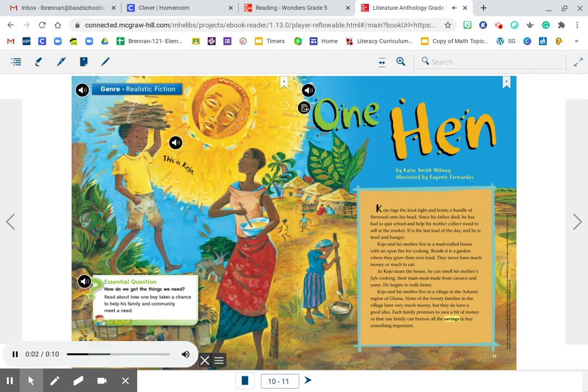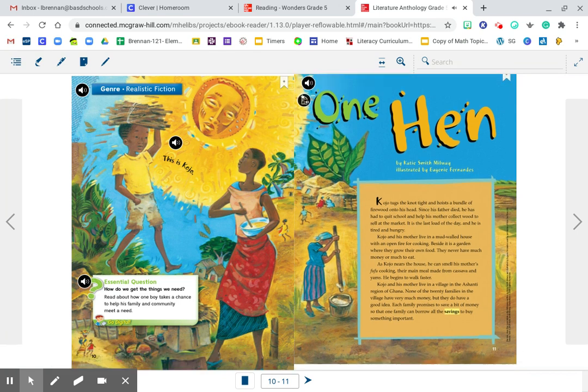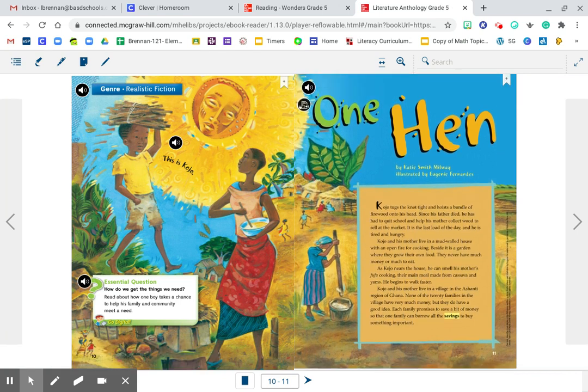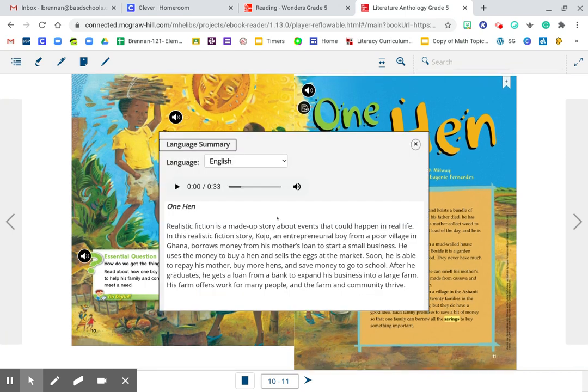Essential question. How do we get the things we need? Read about how one boy takes a chance to help his family and community meet a need. And you're going to see little icons that look like pieces of paper. When you click on those, you're going to get some more information. That's a summary of the story for you. It's probably a good idea to take a look at that.